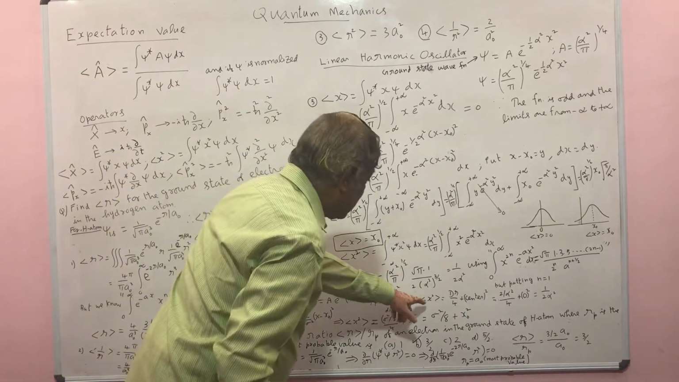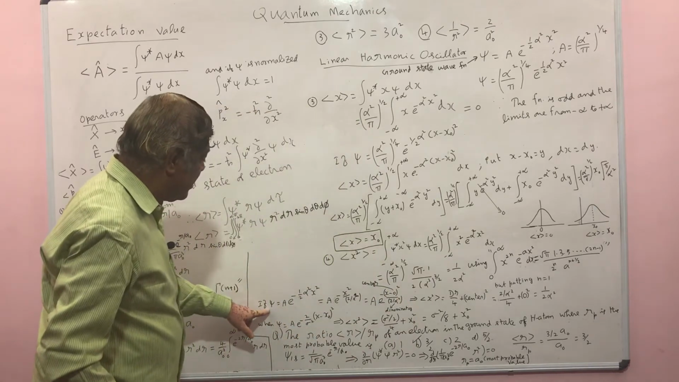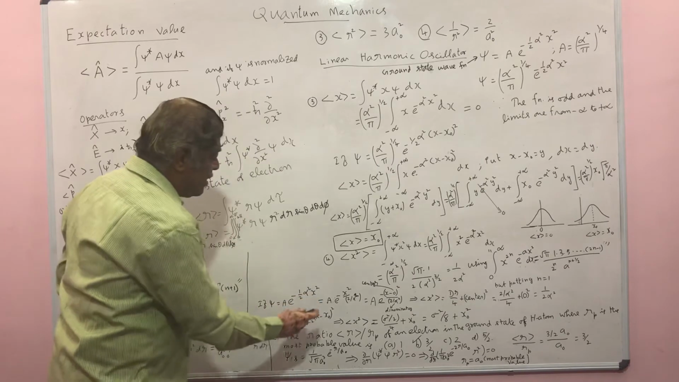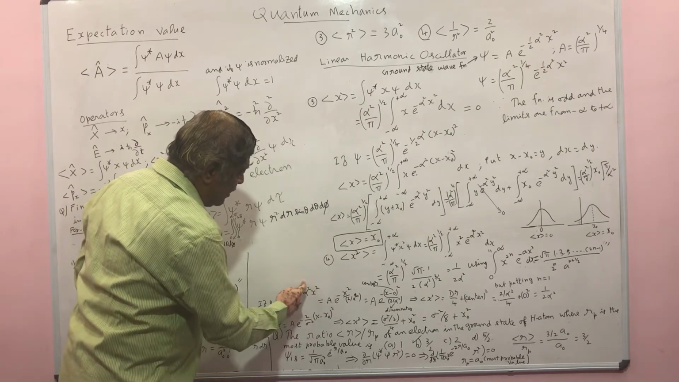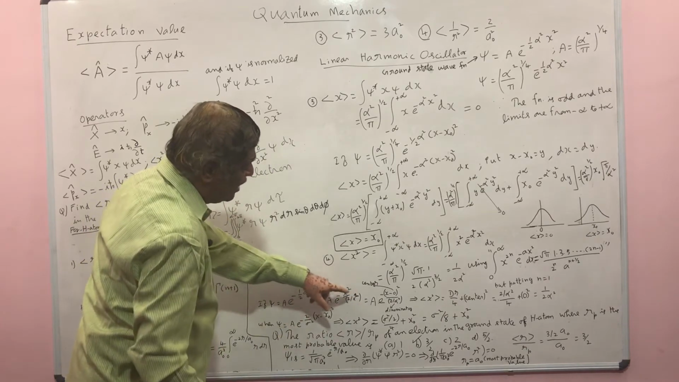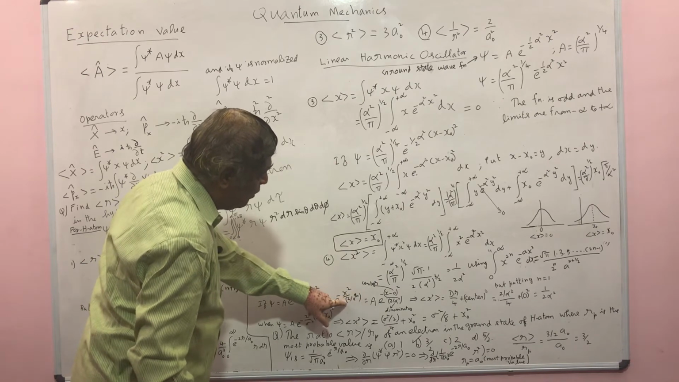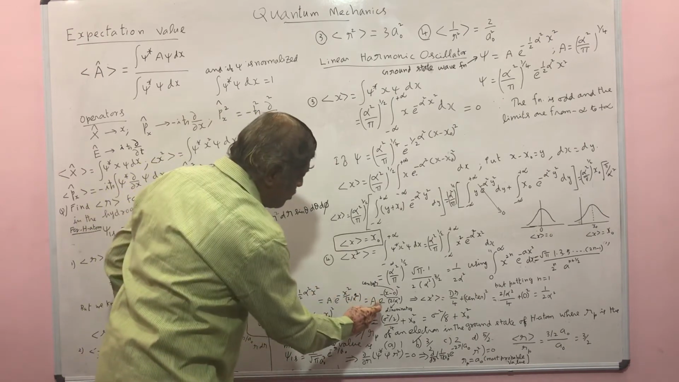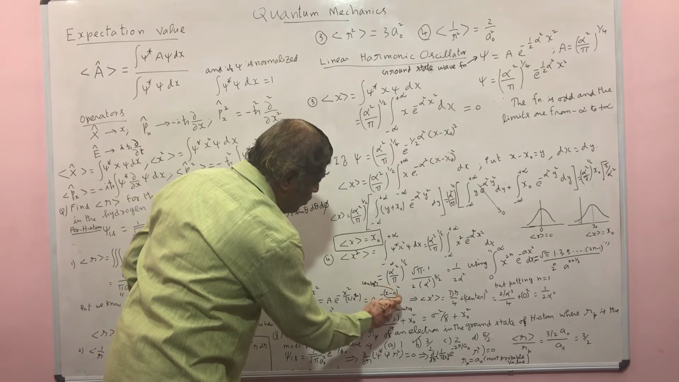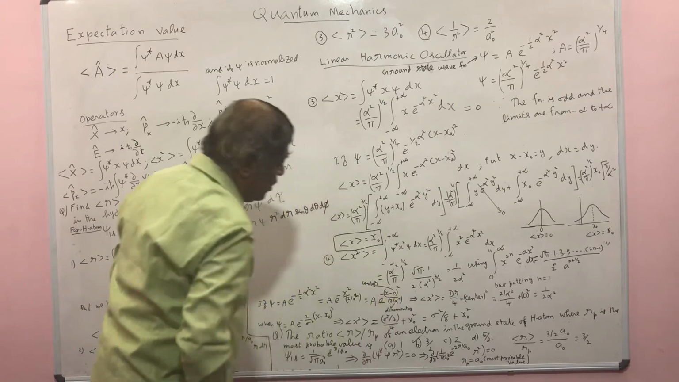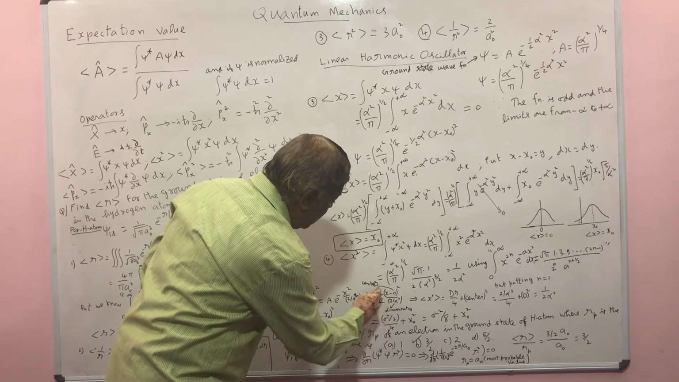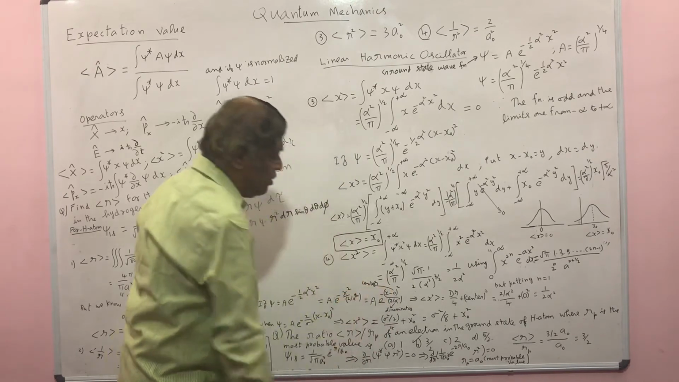Suppose we take psi is equal to A e power minus half alpha square x square. This can be written like this: A e power minus x square divided by the denominator, and again this can be expressed as A e power minus (x minus 0) whole square divided by 2 by alpha square. So this is the denominator part and this is the center. The center is 0, the origin.